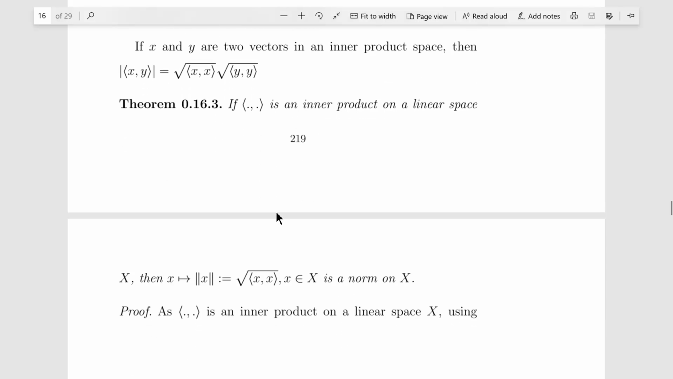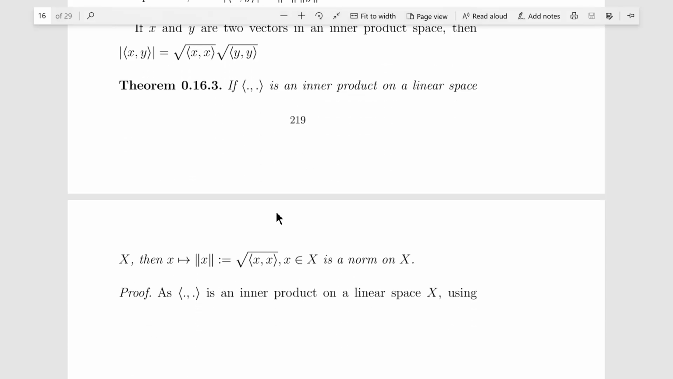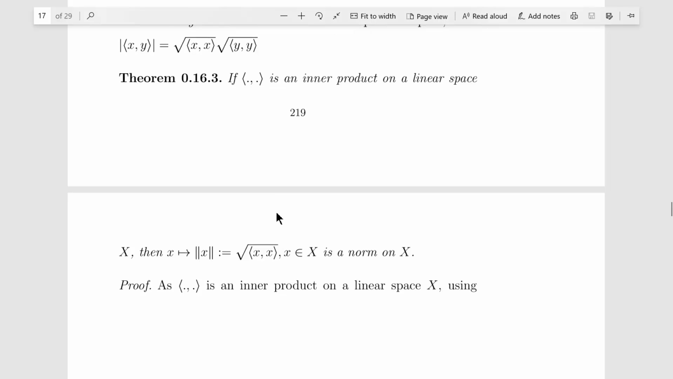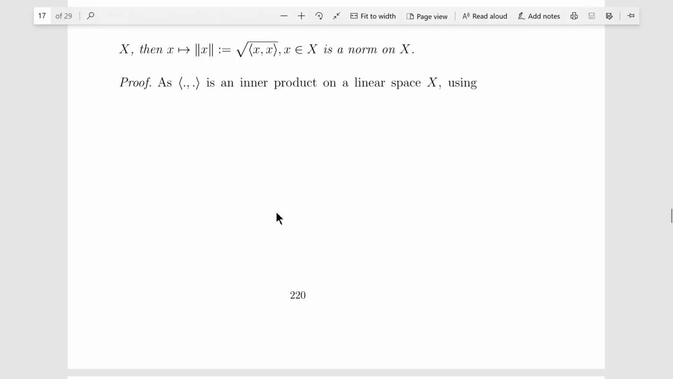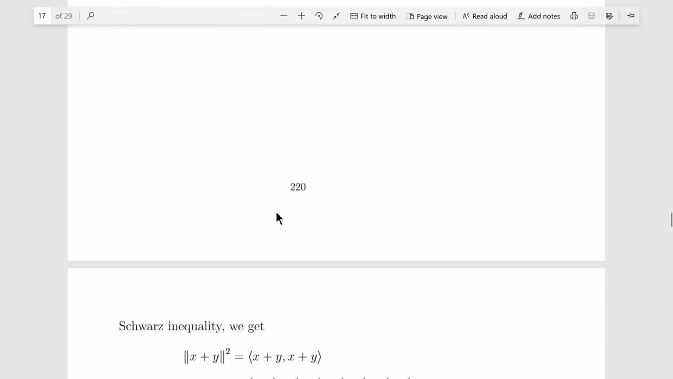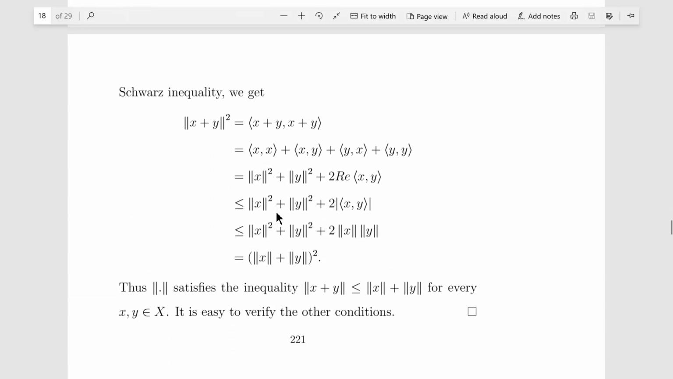And now we have a further theorem where the norm is defined over the inner product, and we have to prove that this is a norm. Say x is a linear space, and the map is defined as follows: the norm of x is equal to the square root of the inner product of x comma x, which is the norm on x. As this is the inner product on the linear space x, using the Schwarz inequality, we have